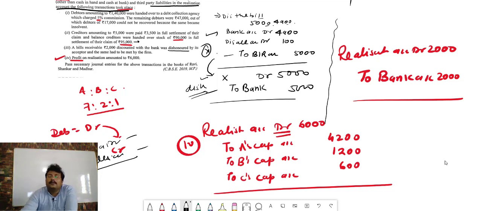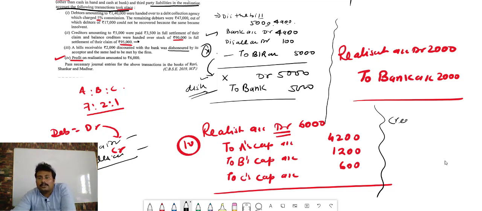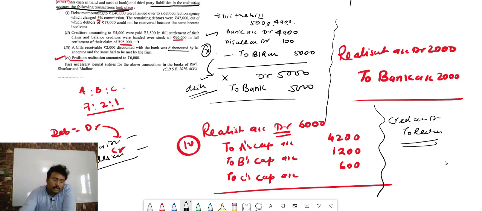Like suppose creditors are there. We are closing the creditors. Creditors is a liability, and when a liability is closed, it will be debit. So creditors account debit, and where do we close? In the realization account. So bacha, always remember, once we close the assets and liabilities, after closing, whatever payment entry or realization entry is there, we have to pass the payment or realization entry at the place of the assets and liability name that was already closed in the realization account.